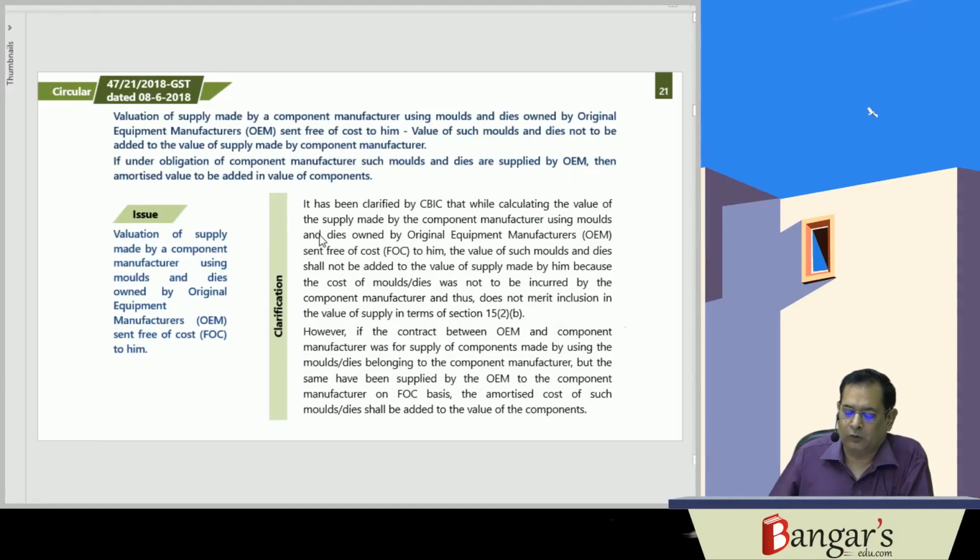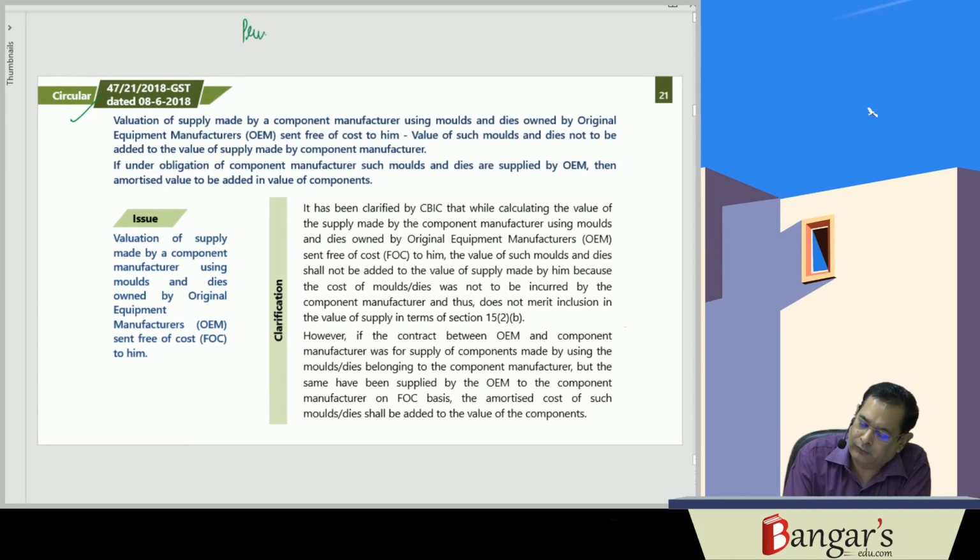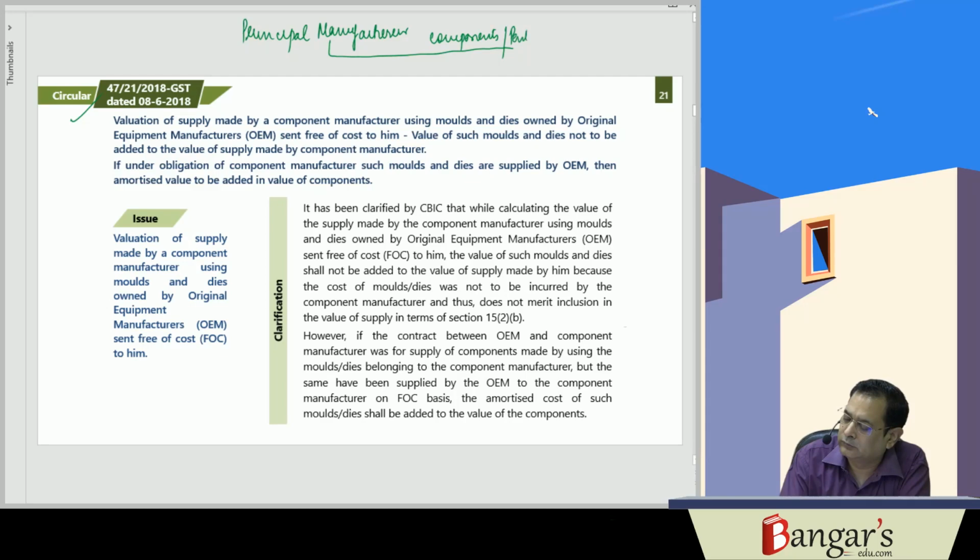Now one circular has been issued, that is circular number 47/21/2018. What has been provided in the circular is, say the principal manufacturer gets components and parts manufactured by whom?